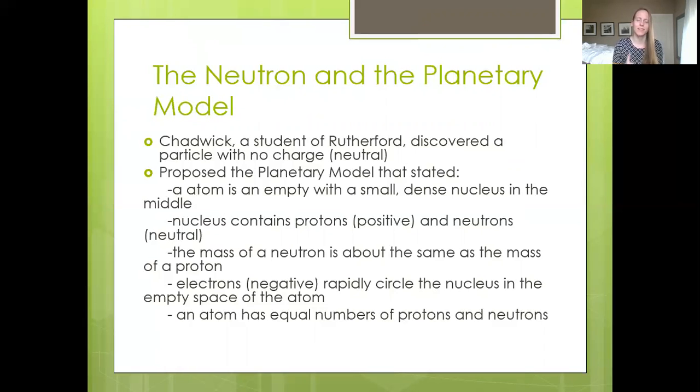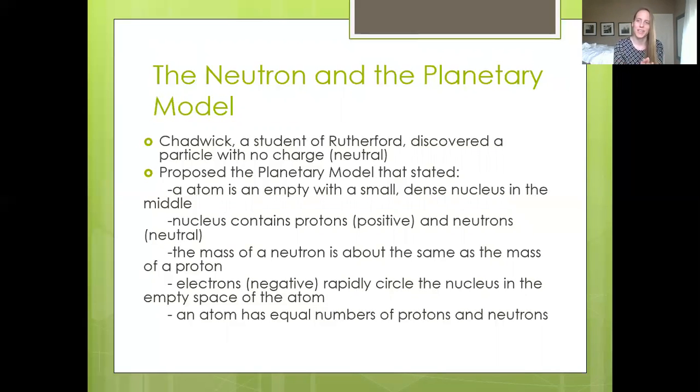So based on the discoveries of Rutherford and Chadwick, they proposed the planetary model, which said that an atom is empty space with a small, dense nucleus in the middle. That nucleus contains the protons, which are positive, and the neutrons, which are neutral, and the mass of the neutrons and the mass of the protons are about equal to one another.